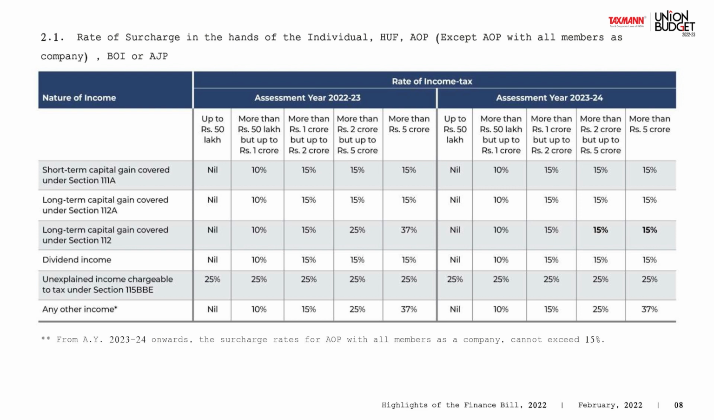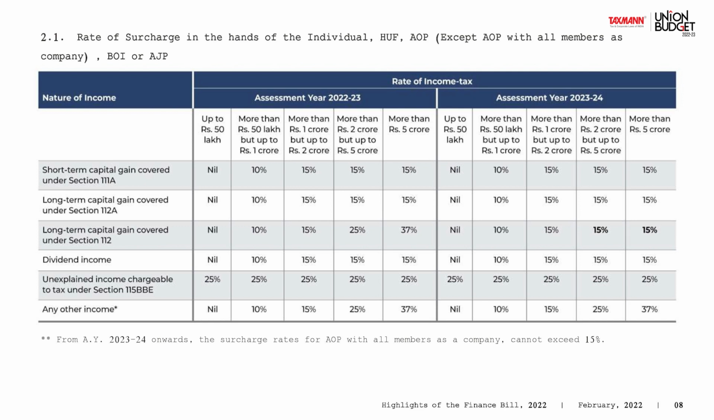Surcharge in the case of individuals, HUF, AOP is almost the same, but yes, there has been a certain change when we talk about AOPs in which all the members are companies, or long-term capital gains covered under section 112, or cooperative societies not opting for section 115BAD. So let's quickly go through it. What is this all about?